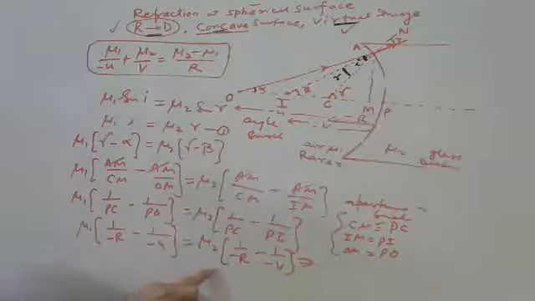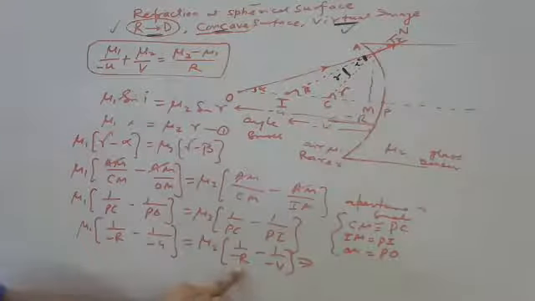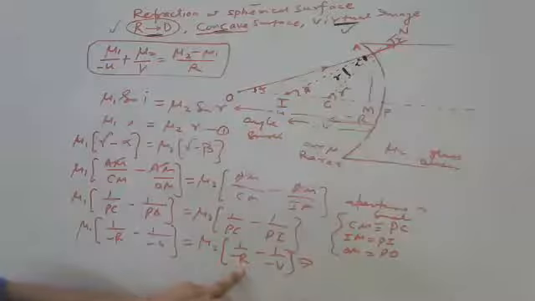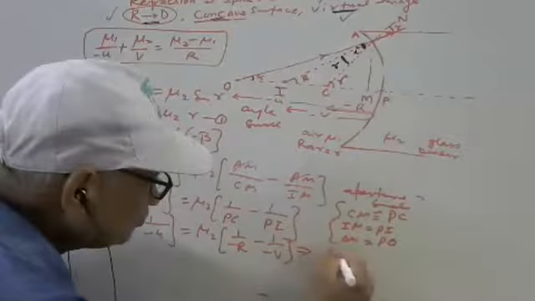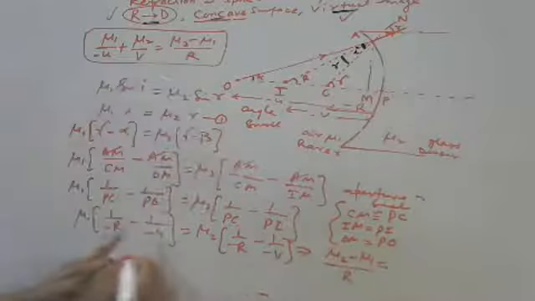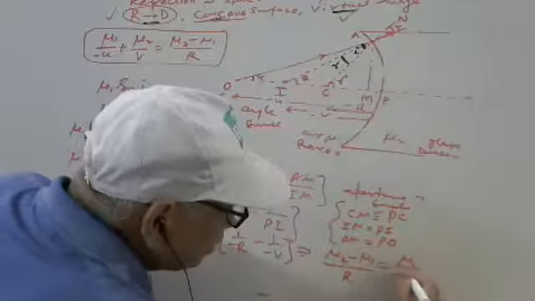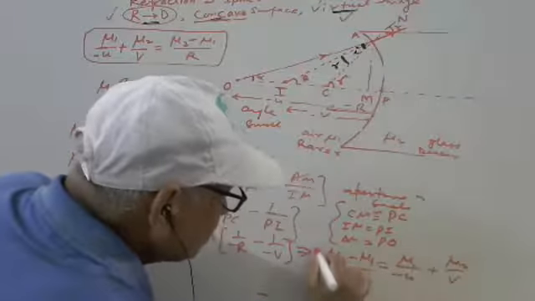Now R we take one side. So take this to the left side, mu2 upon R positive. Because this side is negative, when you go to that side it will become positive. So mu2 upon R, and here mu2 minus, so it is minus mu1. And here mu1 upon minus u, and here it will become plus. We are getting the same result here also. See this.